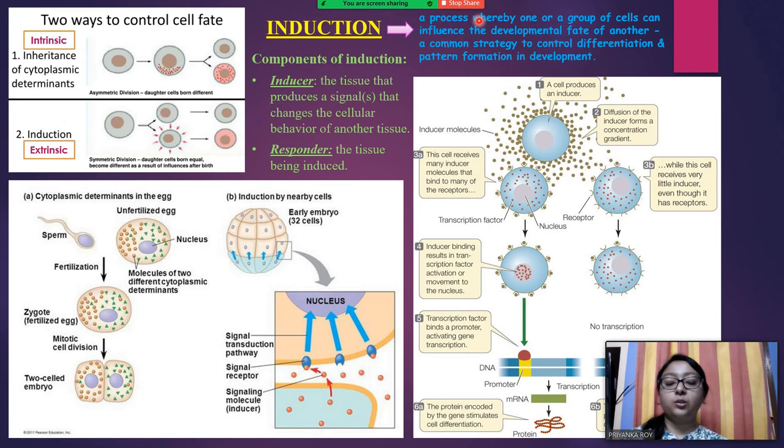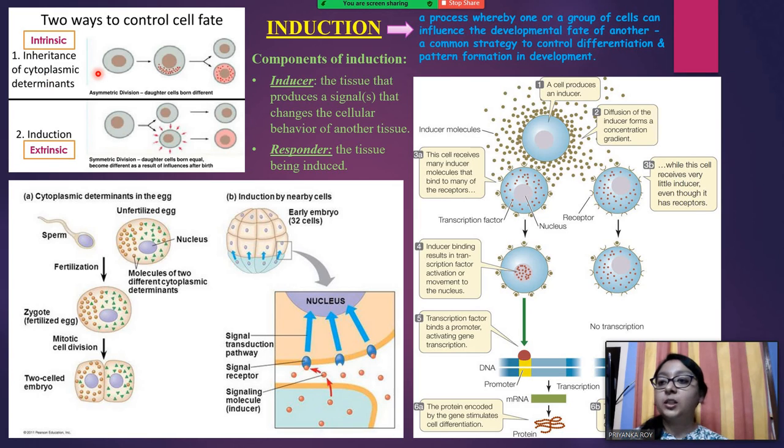Next is induction. So what is induction? Basically, it's a process where one group of cells influences the developmental fate of another. Like I told you, inductive signals are a very important role player in commitment or specification. So these are the two ways. Basically, this is an extrinsic way, which is induction. The cells signal the other cells and they become something else.